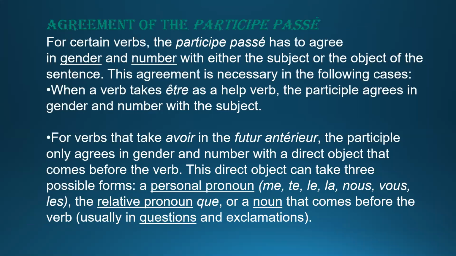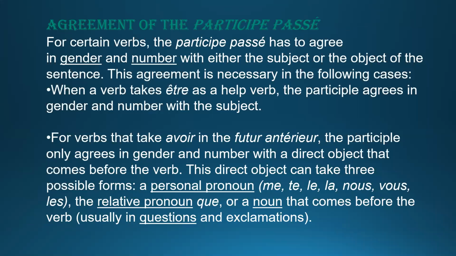Now, agreement of the past participle. For certain verbs, the past participle has to agree in number and gender with either the subject or the object of the sentence. If we are using être as an auxiliary verb, then our past participle will also agree with number and gender.